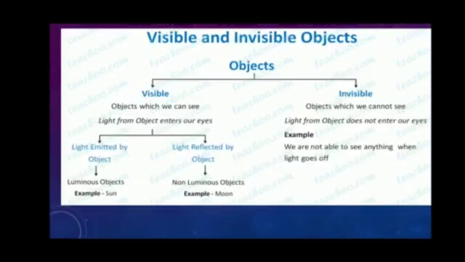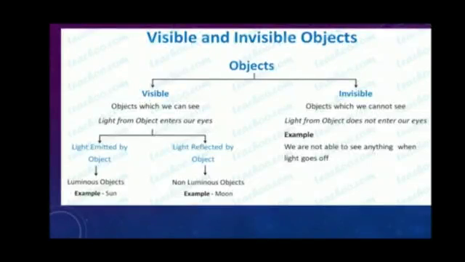Now visible and invisible objects. Here two categories are there, visible objects and invisible objects. Visible objects are objects which we can see, as light from the object enters our eyes. Invisible objects are objects which we cannot see, as light from the object does not enter our eyes. Again two types of visible objects are there: light emitted by an object and light reflected by an object. Light emitted by an object, for example a luminous object like the sun, and light reflected by an object, for example a non-luminous object like the moon.